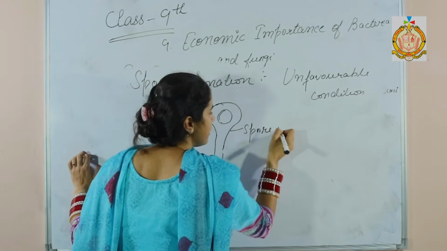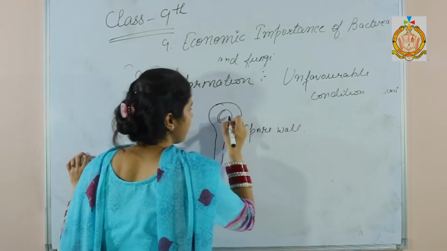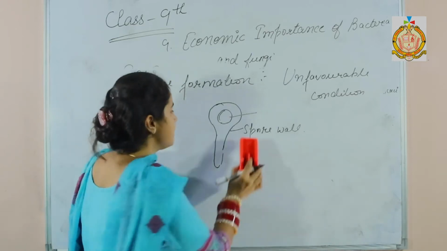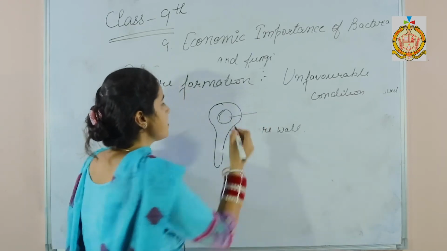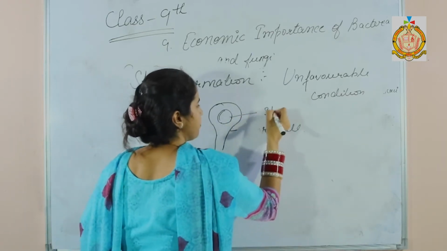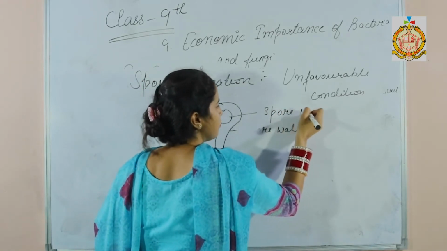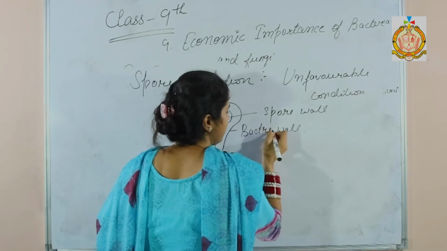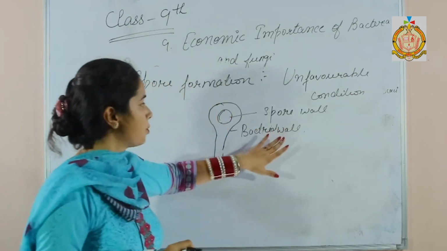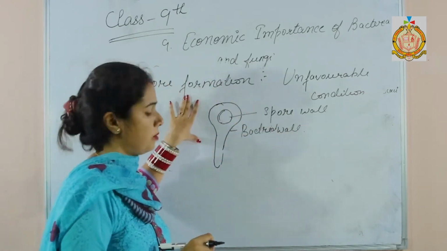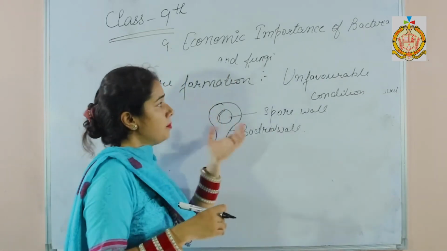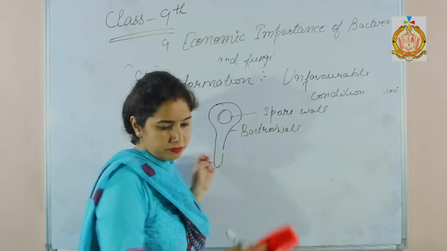This is the spore wall, and this is the bacterial wall. So this is the spore formation. During spore formation, they can tolerate extreme dryness.